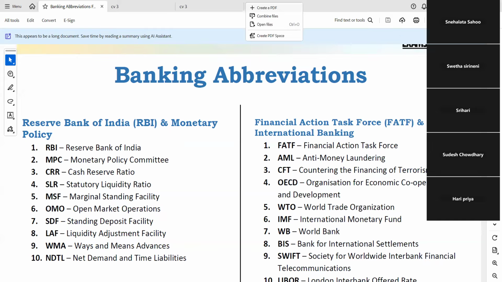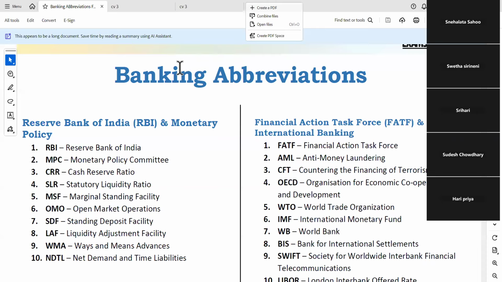First, RBI, Reserve Bank of India. Next, MPC, Monetary Policy Committee. Next one is CRR, Cash Reserve Ratio. SLR, Statutory Liquidity Ratio. Next, fifth one, MSF, Marginal Standing Facility. Sixth one, OMO, Open Market Operations. Seventh one, SDF, Standing Deposit Facility.